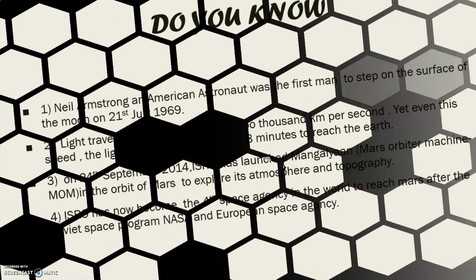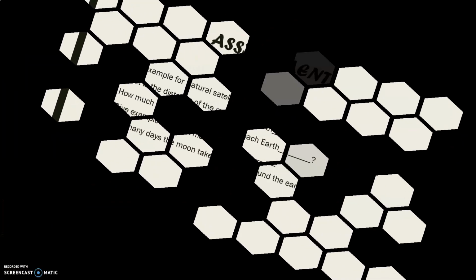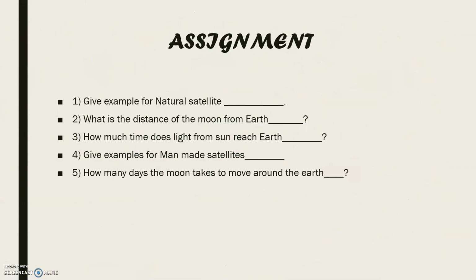Okay, children. Now the assignment. Give an example for a natural satellite. What is the distance of the moon from the earth? How much time does light from the sun take to reach the earth? Give an example for man-made satellites. How many days does the moon take to move around the earth? Thank you, children.